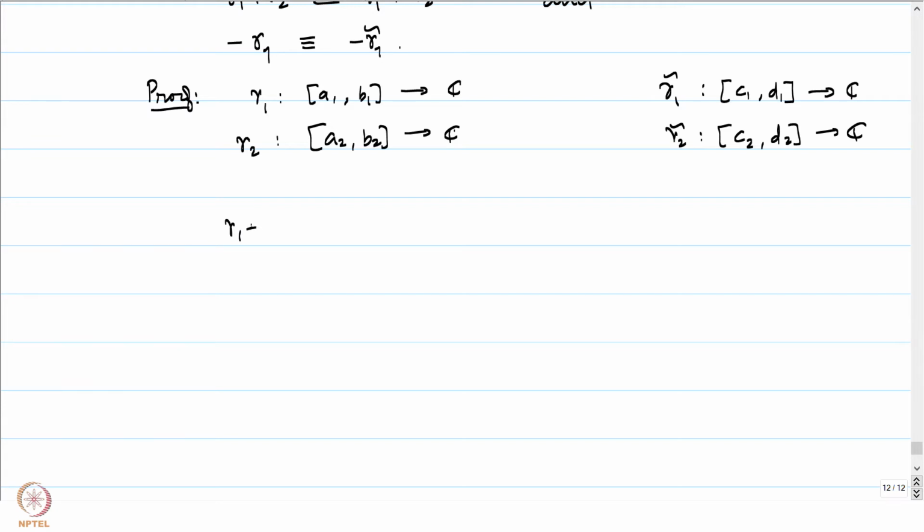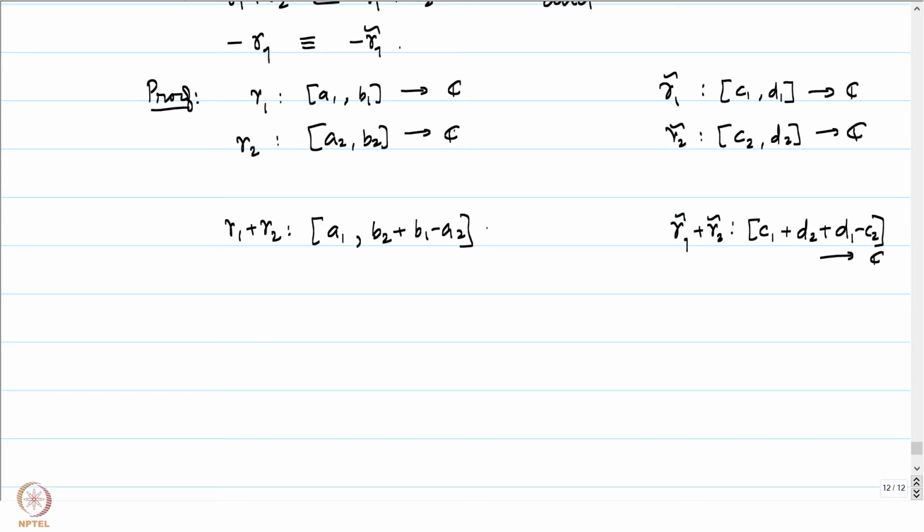So, gamma 1 plus gamma 2 is a map from A1 to B2 plus B1 minus A2, and gamma 1 tilde plus gamma 2 tilde is a map from C1 to D2 plus D1 minus C2 into C. So, the goal is to obtain a reparameterization of gamma 1 plus gamma 2 into gamma 1 tilde plus gamma 2 tilde.